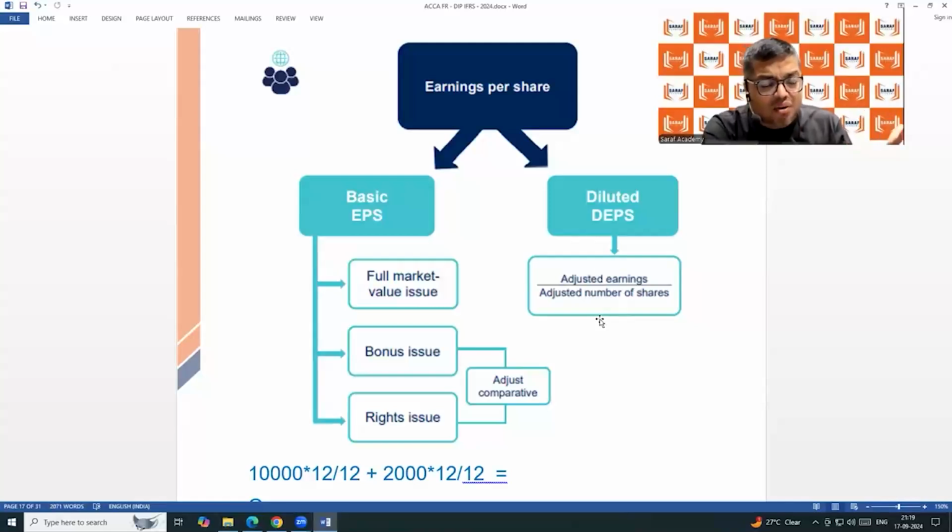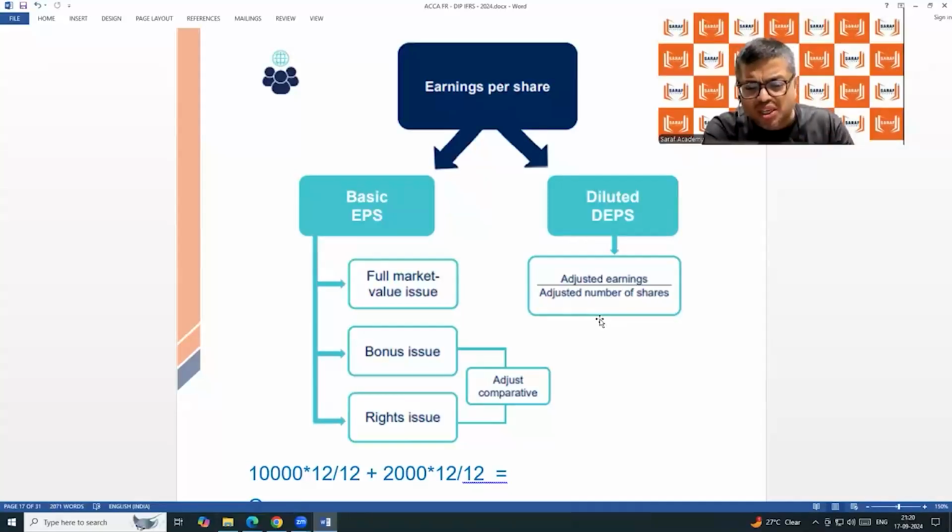It was at the beginning of the year 10,000. It was at the end of the year 14,000. But for calculating EPS, we will take 12,667 shares. Why? Because on the 4,000 shares, we have not generated income for 12 months. We have generated income for 8 months. So the number of shares will also be considered for 8 months. So the profit of the company will be divided by 12,667 shares, and it will give you earnings per share.